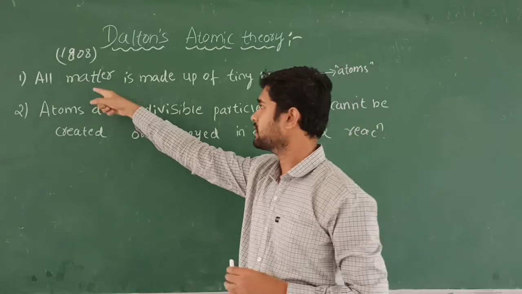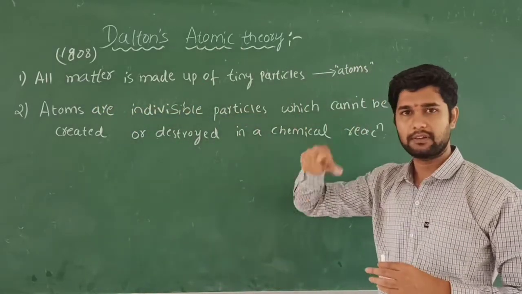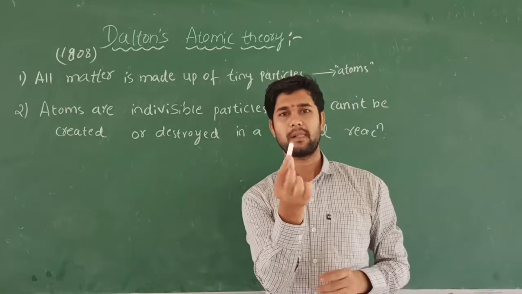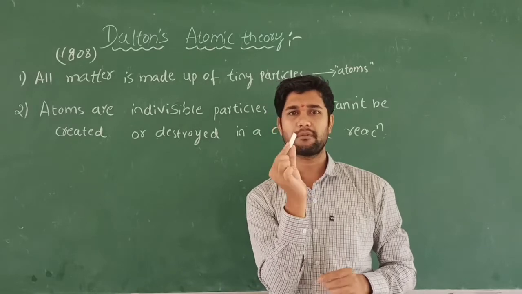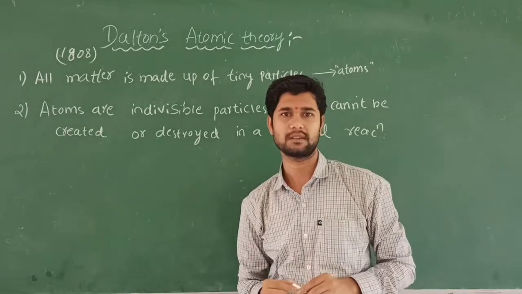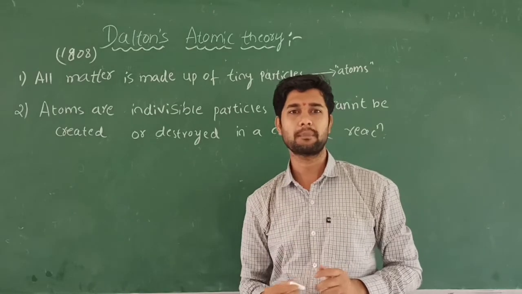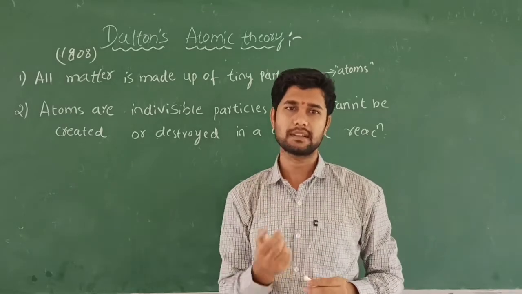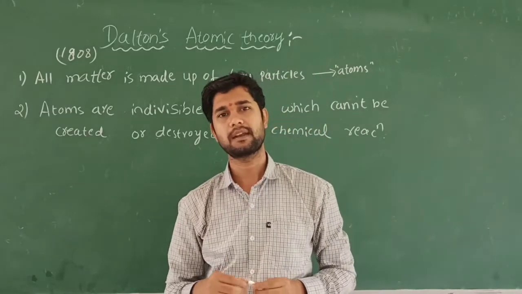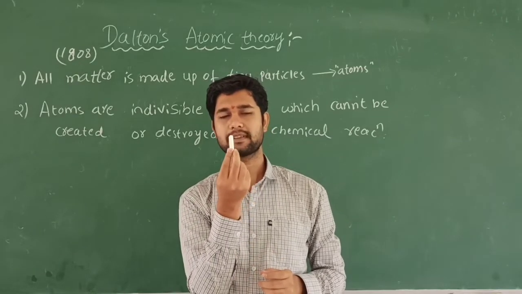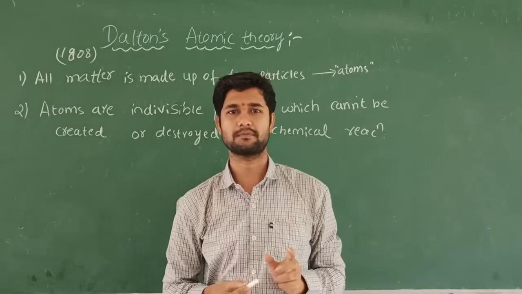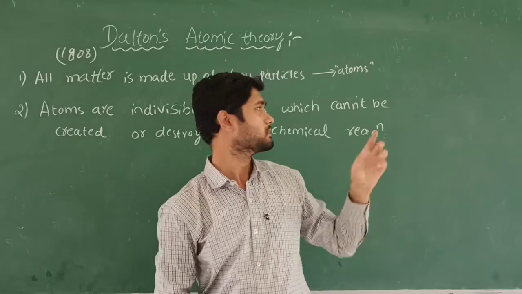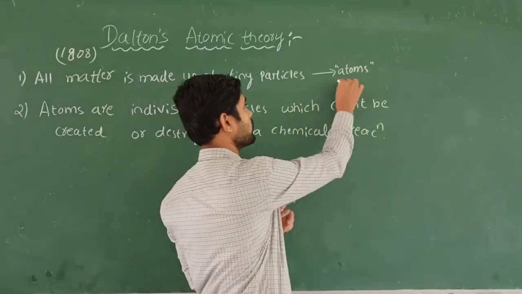So first, see the first one: all matter in the universe is made up of tiny particles. Suppose you take this chalk; this chalk is made up of small particles, that is, tiny particles. If you take gold coins, what are they made up of? They are made up of small gold atoms. If you take silver, it is also made up of silver atoms. And if you take a pencil, it is made up of small carbon atoms. Like this, all the matter in the universe is made up of tiny particles, which he calls atoms.